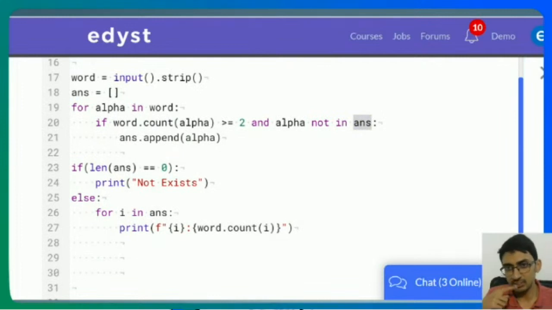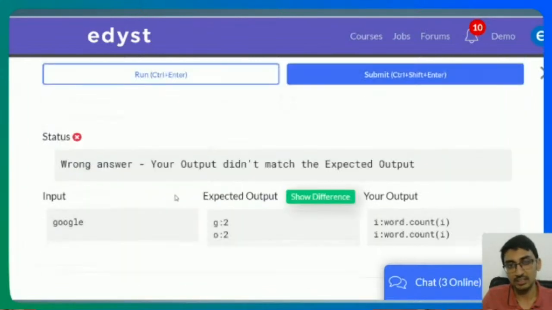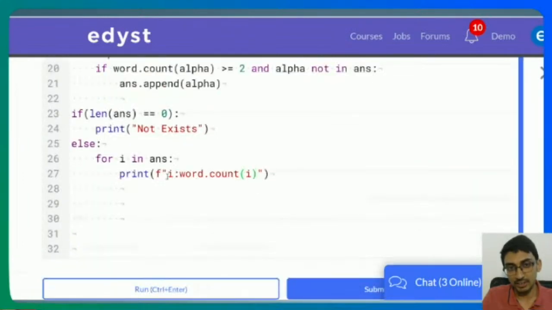Somebody is asking, can we use list comprehension? Yeah, I think there's a smart way of using list comprehension here as well. Okay. What is F? So F is F strings. There's a particular way to print in Python. Basically, what F strings do is you give the string that you want to print, and wherever you give curly braces, it will substitute that value. For example, if I don't give curly braces here, it's going to print this as it is, I dot word dot count I. But if I give curly braces here, it's going to substitute the value, because it's an F string.